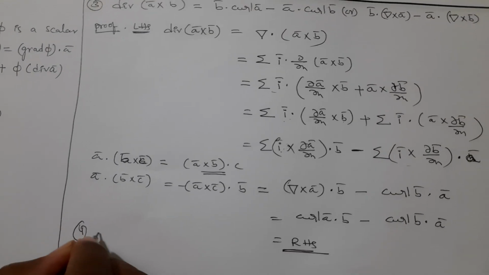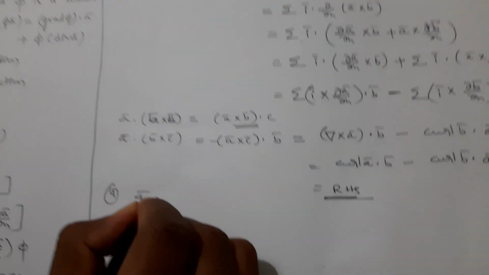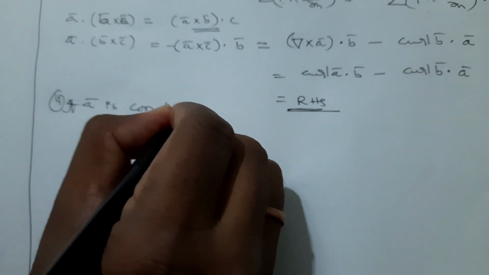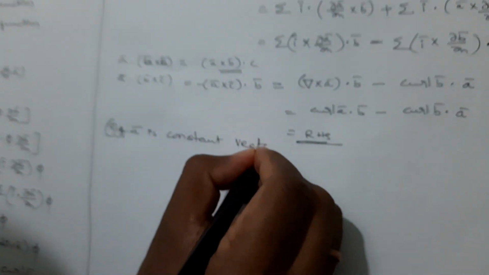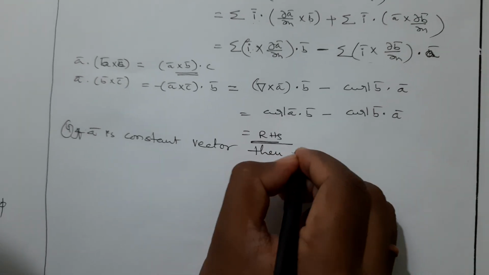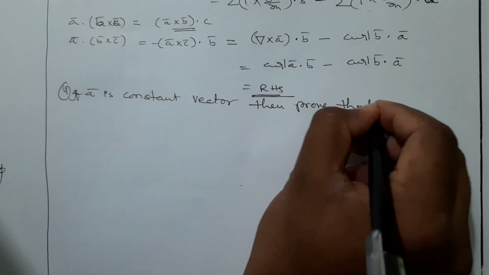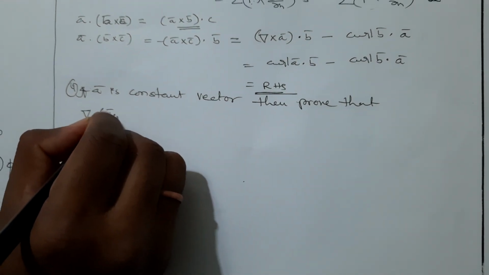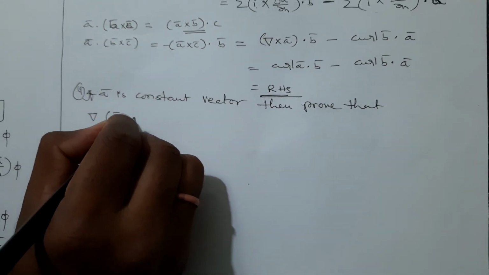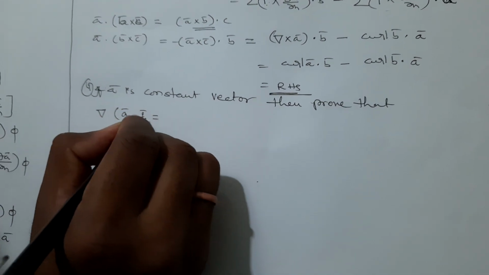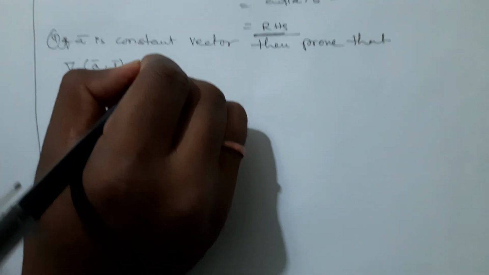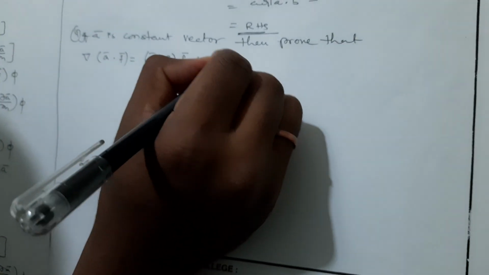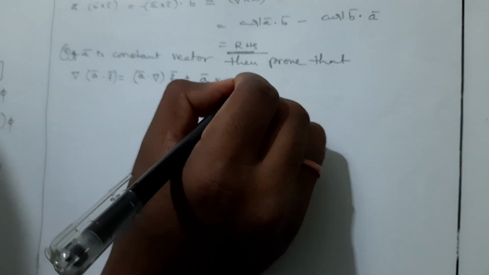Next, fourth problem: if a bar is a constant vector, then prove that del of (a bar dot f bar) is equal to a bar dot del into f bar plus a bar cross curl f bar.